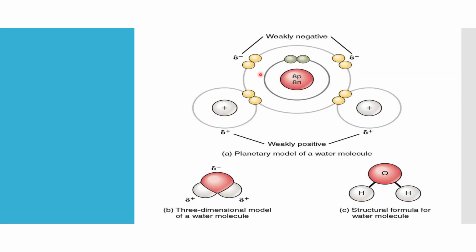Here you can see near the oxygen atom, it is weakly negatively charged, and near the hydrogen atoms, it is weakly positively charged. This is the planetary model of water molecule. This is the three-dimensional model of water molecule, and this is the structural formula of water molecule.